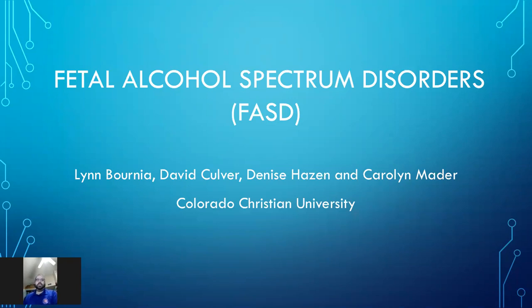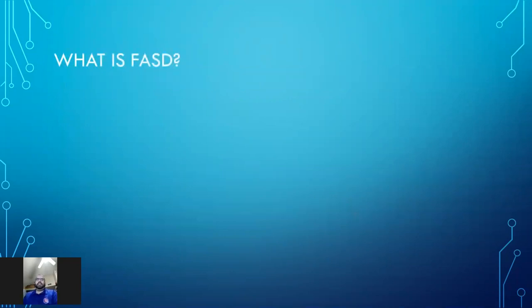And today we are going to be discussing fetal alcohol spectrum disorder. So what is fetal alcohol spectrum disorder? Now this is a group of conditions that can occur when a woman drinks during pregnancy. Now this spectrum can include partial fetal alcohol syndrome, alcohol-related neurodevelopmental disorder, and alcohol-related birth defects. But the most severe form is simply known as fetal alcohol syndrome.